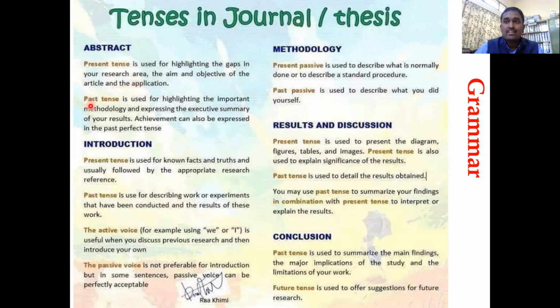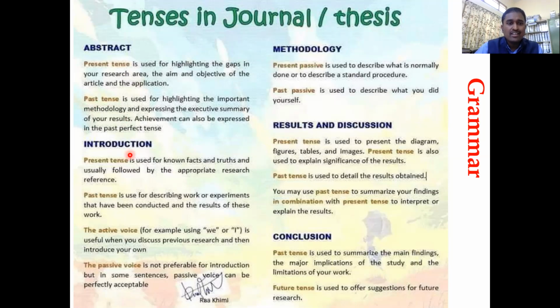Past tense is used after writing this, when you continue the abstract. We have developed, we have prepared nanoparticles using homogenization. We have prepared scaffolds using laser. From the cell migration assay, we got this. From the chorioallantoic membrane assay, we got these results. All these things you should write in the past tense, because that work has been done. And when you're representing the problem and saying that we are going to solve this problem, you should write in the present tense.